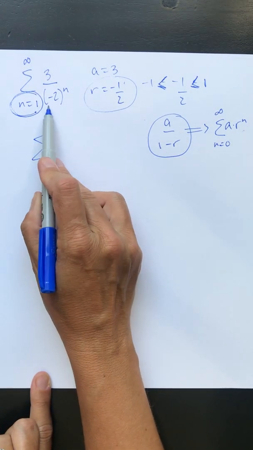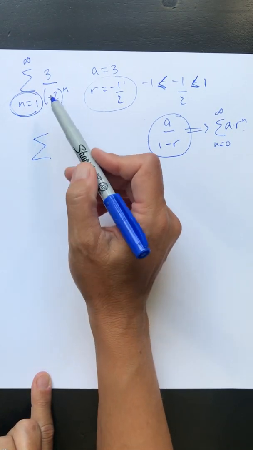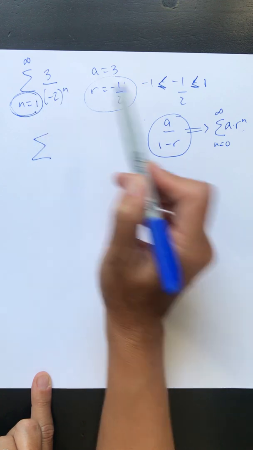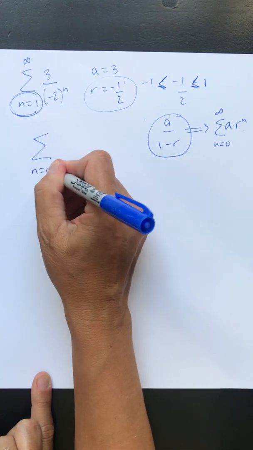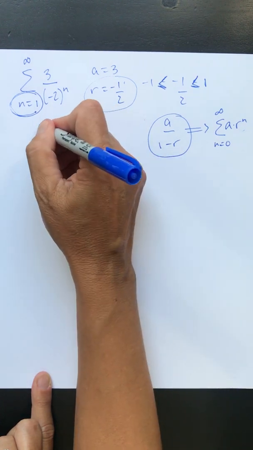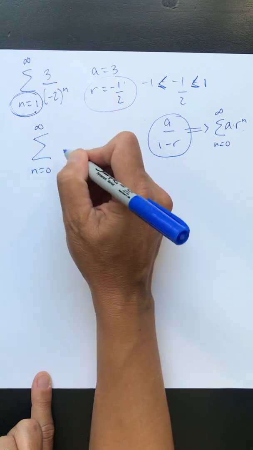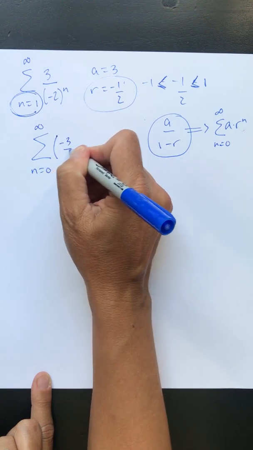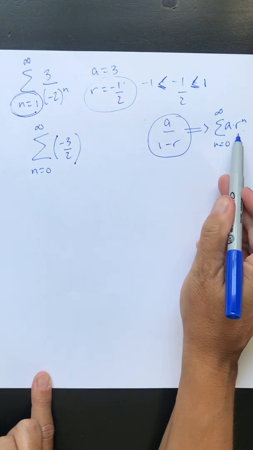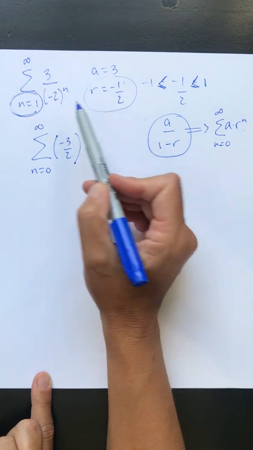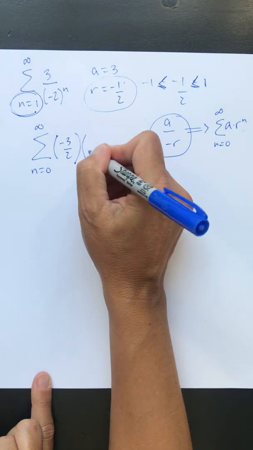If I were to look at the first term of this series, I can see that my first term, if I plug in 1, is -3/2. So if I were to start this series at 0 to infinity, a is -3/2. Now r is what we're multiplying each time: -1/2 times -1/2 times -1/2. So this stays.